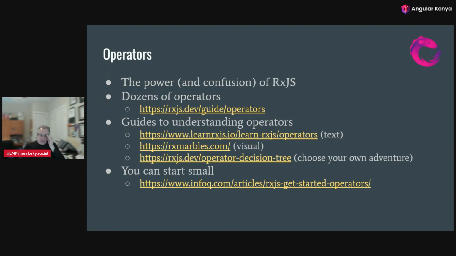And these operators are the power of RxJS, but they're also the confusion. There are dozens of them. There are so many of them, probably over 100. And there's a lot of guides to help you understand them. The first link is if you like to read text, if you want to really read and understand exactly what combineLatest or forkJoin or any of these other operators mean, if you really want to read it, that's a great link.